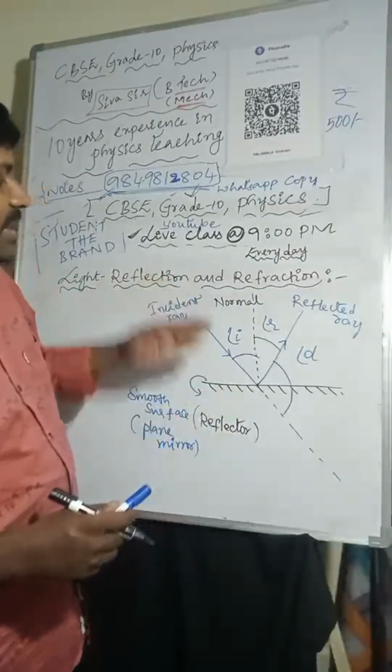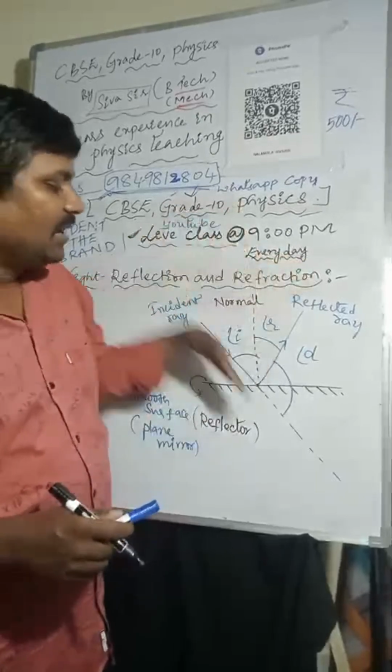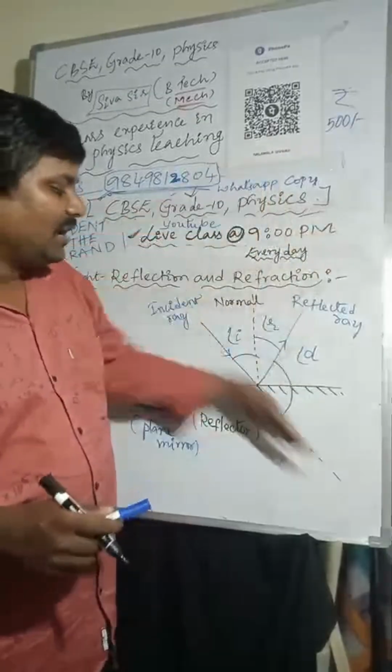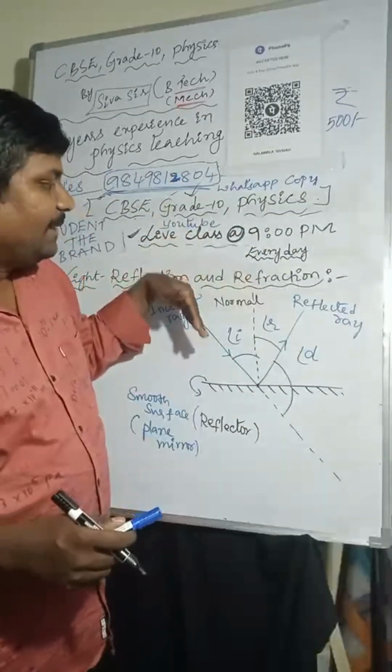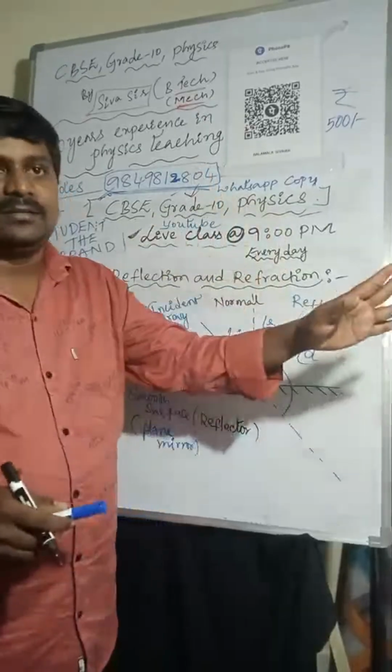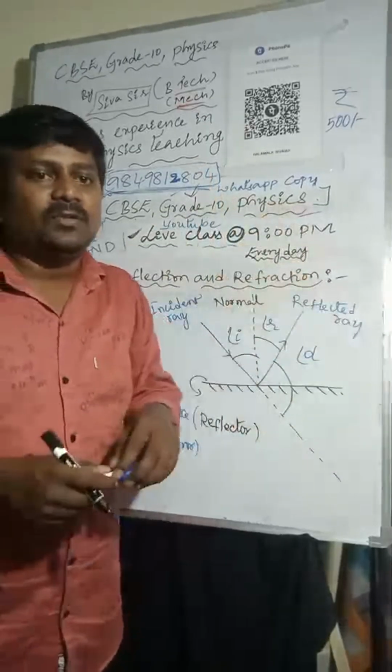So: incident ray, reflected ray, normal line, undeviated line. Right? So this is about the bouncing back of the light.